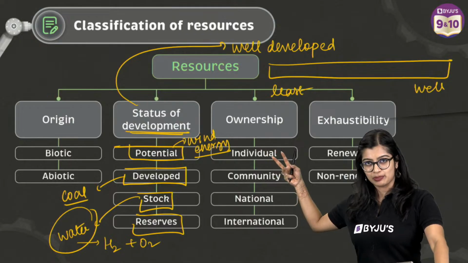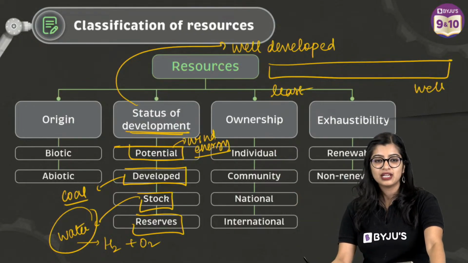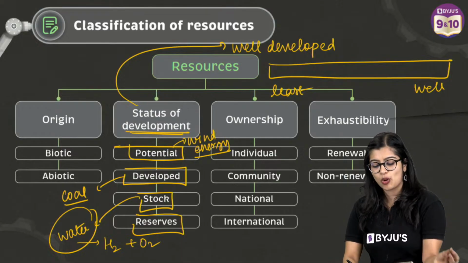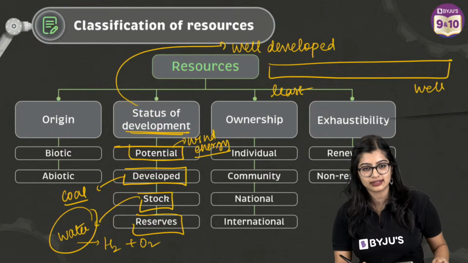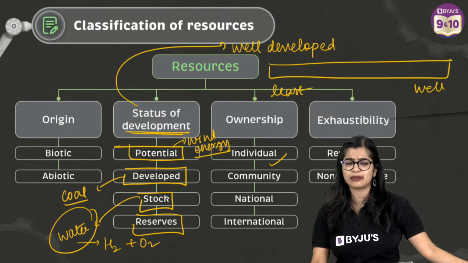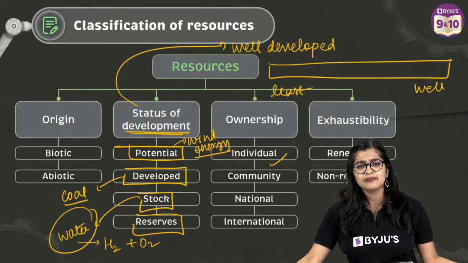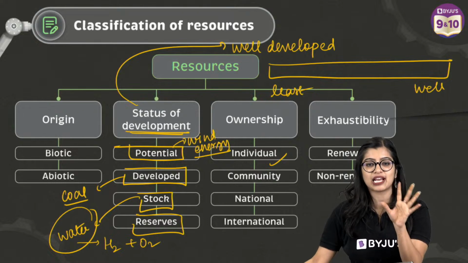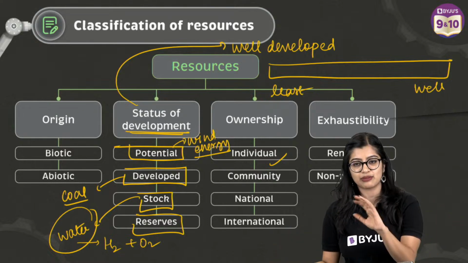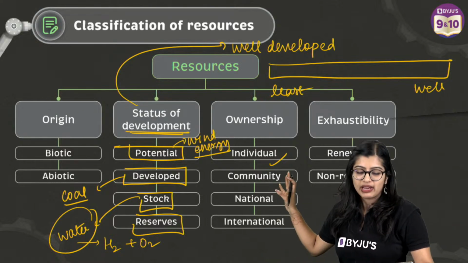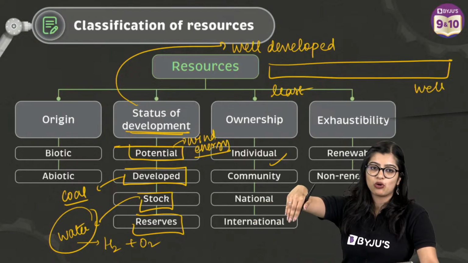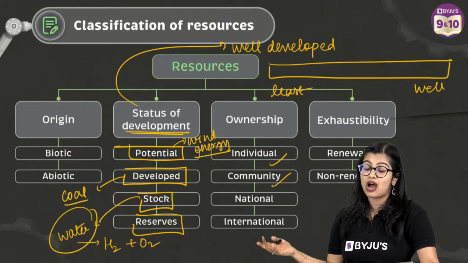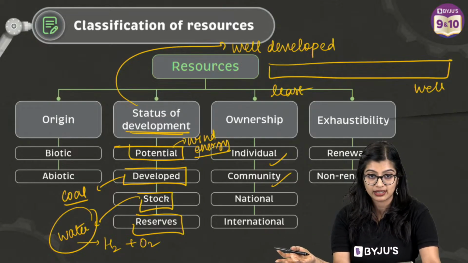Then based on ownership. Ownership is also super simple. Kind of like house owner, landlord, stuff like that, no? So based on ownership, your resources can be classified as individual, right? What is individual? It is omitted, Ritisha, I know, but this is for your curiosity. I will not teach this in the future, don't worry. I'm just not spending too much time. Individual: if I have my own piece of land, I'm an individual owner of that resource. Community, like your playgrounds, your parks, it's owned by the community, right?